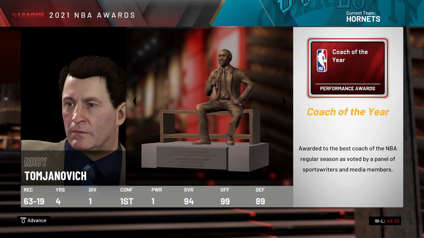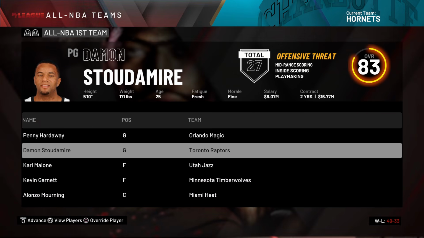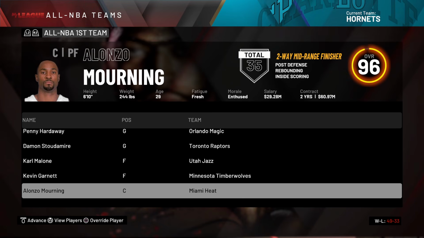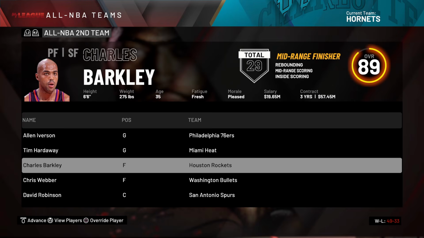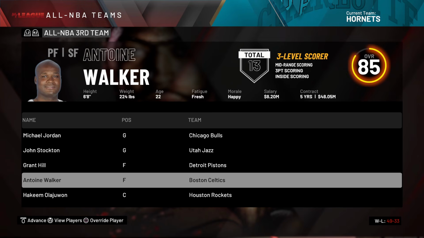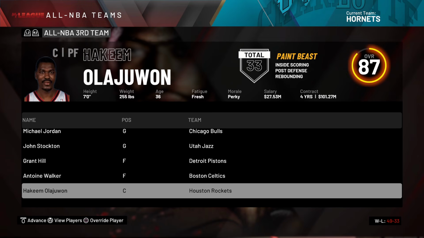And there goes Rudy again. I still don't know what team he coaches. First team, Penny Hardaway, Damon Stoudamire, Karl Malone, Kevin Garnett, and Alonzo Mourning. Second team, Iverson, Hardaway, Barkley, Webber, and Robinson. Third team, Michael Jordan, John Stockton, Grant Hill, Antoine Walker, and Hakeem Olajuwon. I just... what is going on with me?